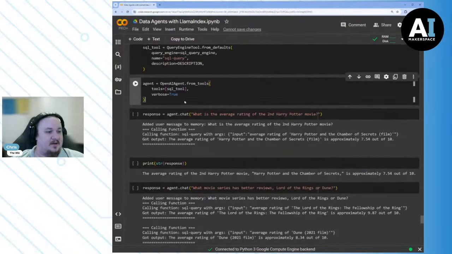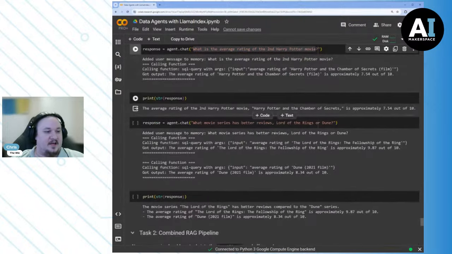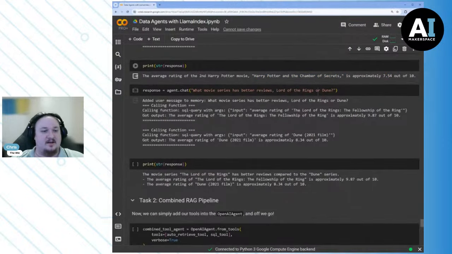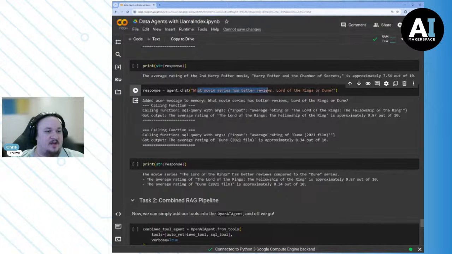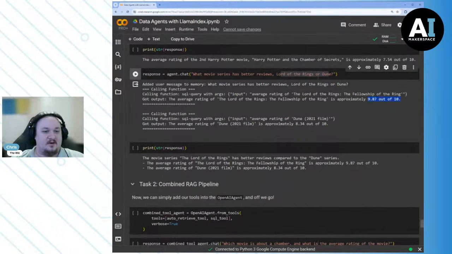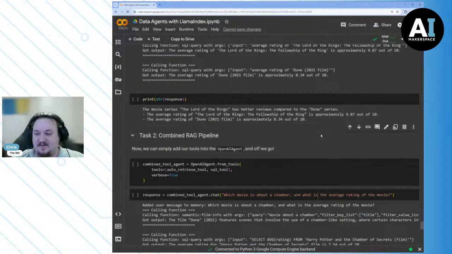We can set this up, and then we can do things like, what is the average rating of the second Harry Potter movie? And get a response like, Harry Potter and the Chamber of Secrets, the average rating was about 7.54 out of 10. And then we can ask questions like, which movie has better reviews, Lord of the Rings or Dune? And we can get responses that Lord of the Rings has about 9.87 out of 10, and that Dune has 8.34 out of 10. So, Lord of the Rings has better reviews compared to the Dune series. So we're kind of on the way to answering that question Greg had, right? Which is the best adventure movie?